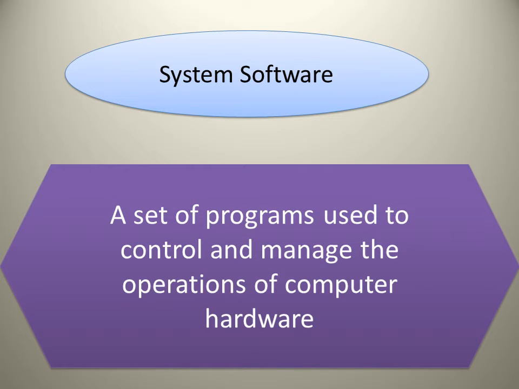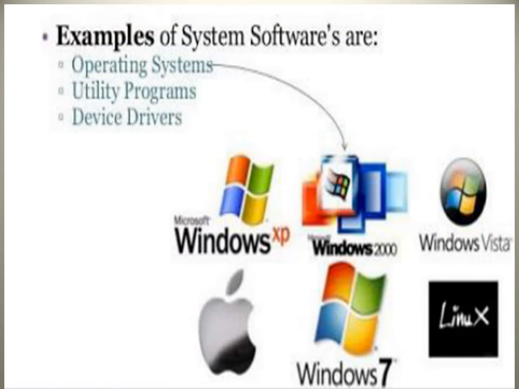It is a set of programs that are used to control and manage the operations of computer hardware, where the computer hardware are the physical parts of the computer. The operations that are controlled by the system software are saving data on the disk, making the computer work for us, and printing our documents. System software also enables application programs to run properly. Some examples of system software you can see on your screen, which are operating systems, utility programs, and device drivers.